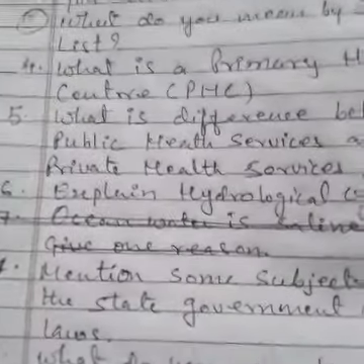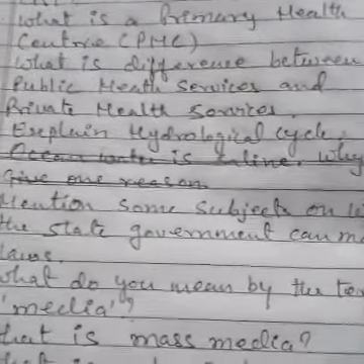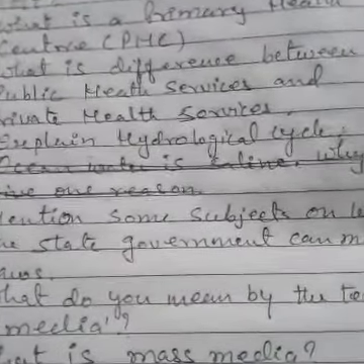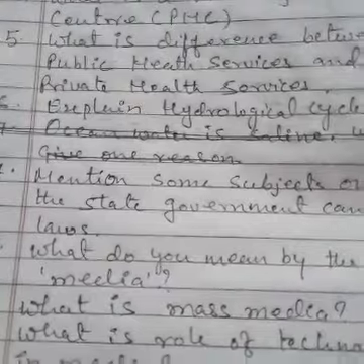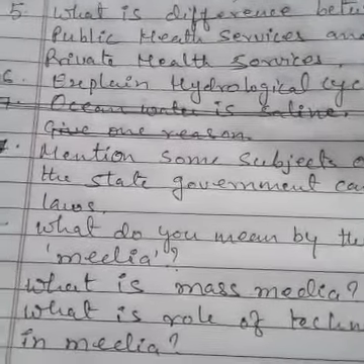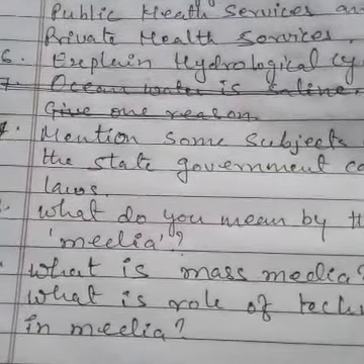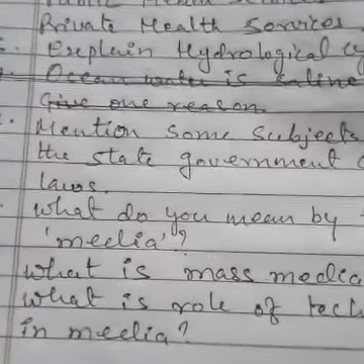hydrological cycle. Question number 7 is mention some subjects on which the state government can make the law. Here you have to give the subjects on which the state government can make the law.